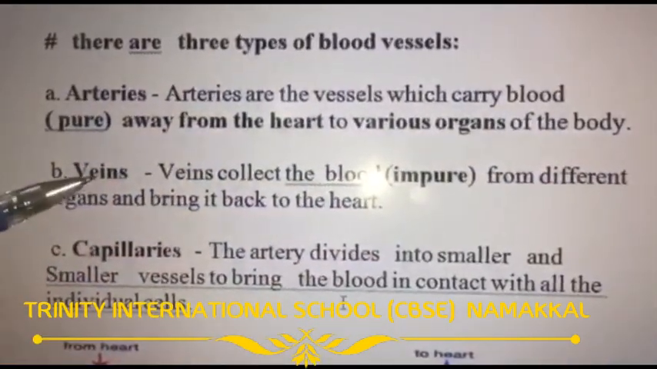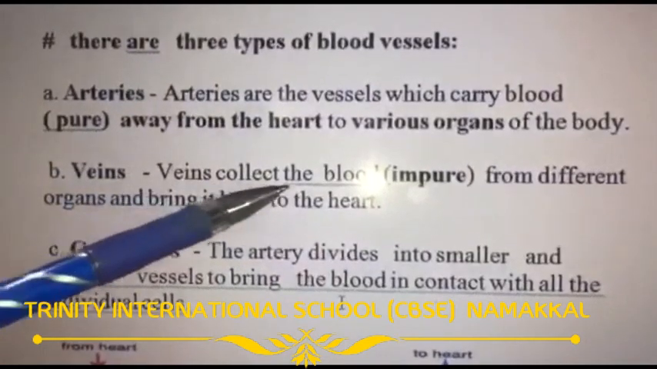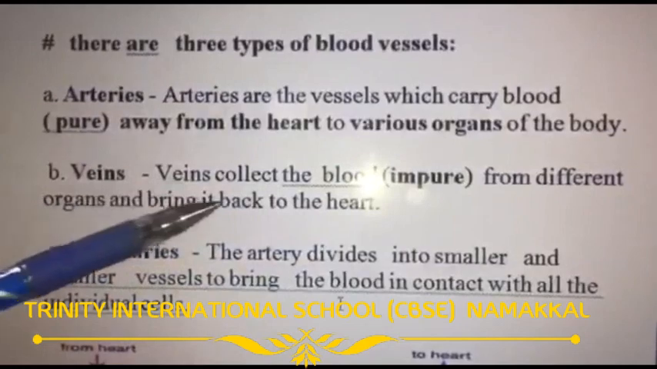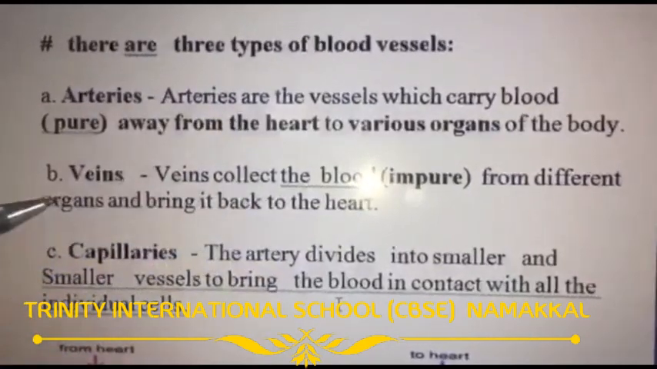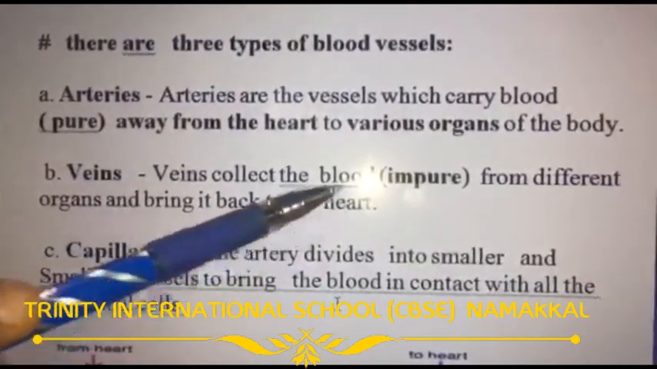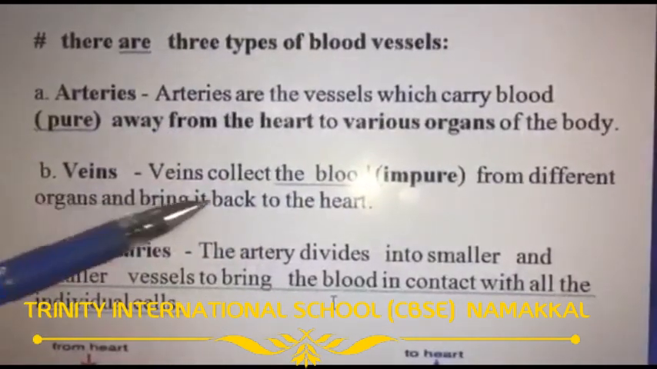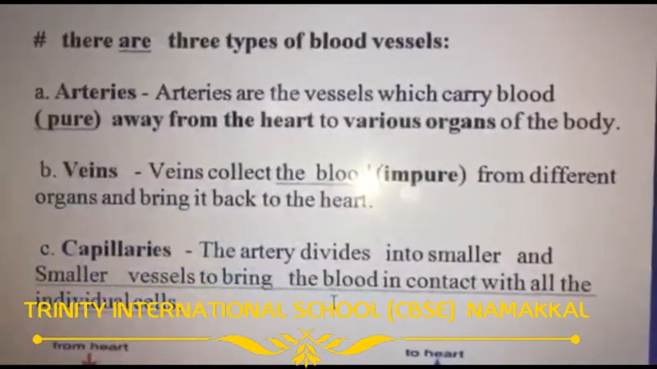Next one is vein. Veins collect the impure blood from different organs to the heart. Here, heart to other organs; here, other organs to the heart, called veins.